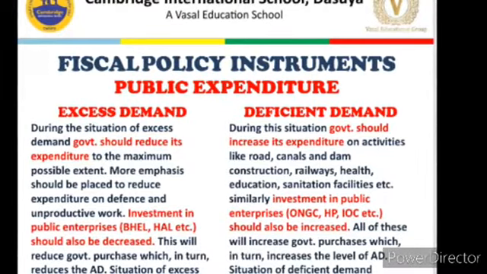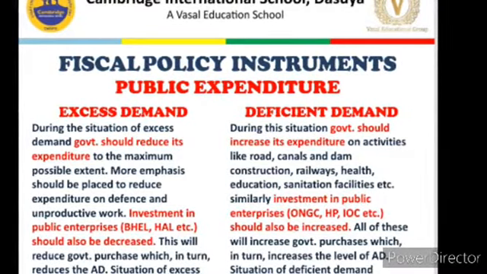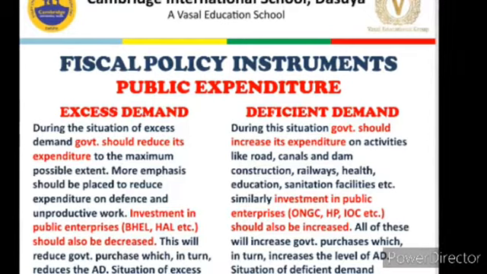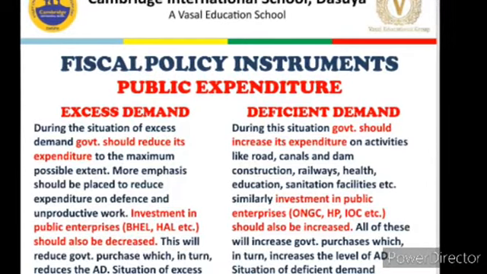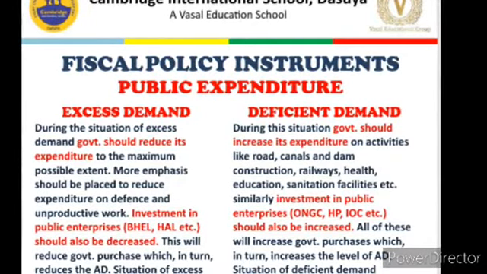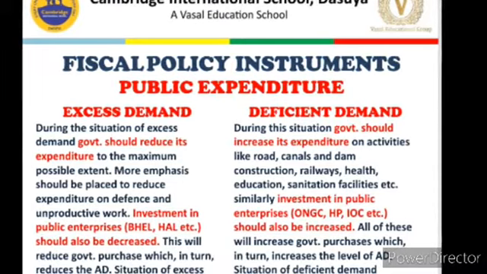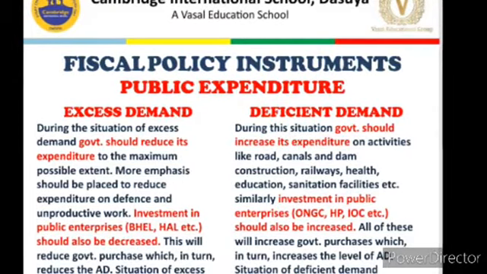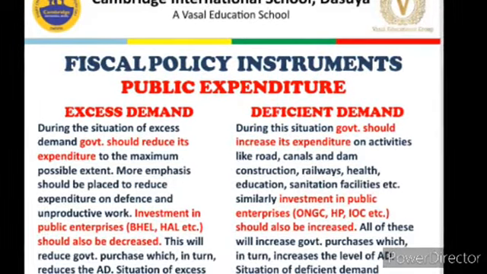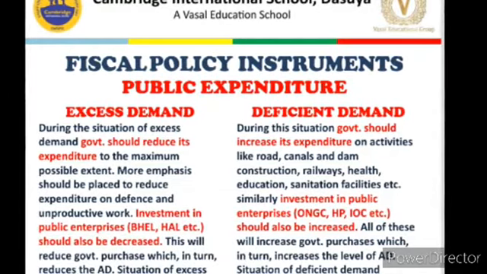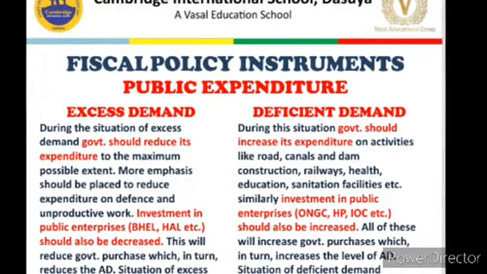Let us see. In excess demand, government should reduce or decrease its expenditure to the minimum possible extent, meaning government should spend only on those things which are necessary or important.